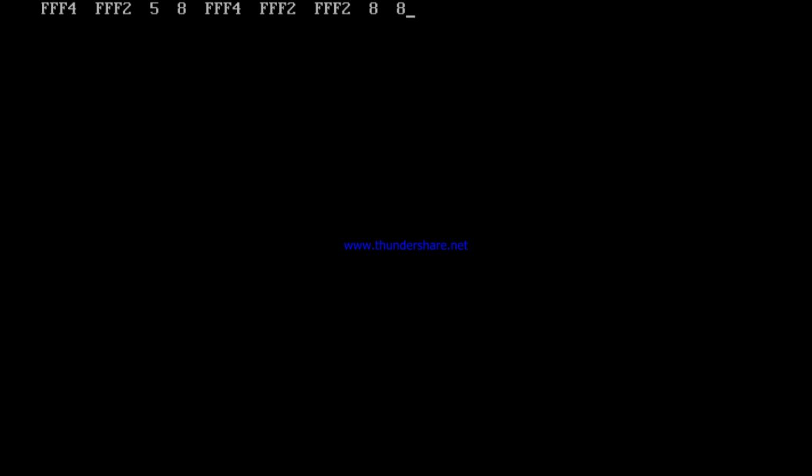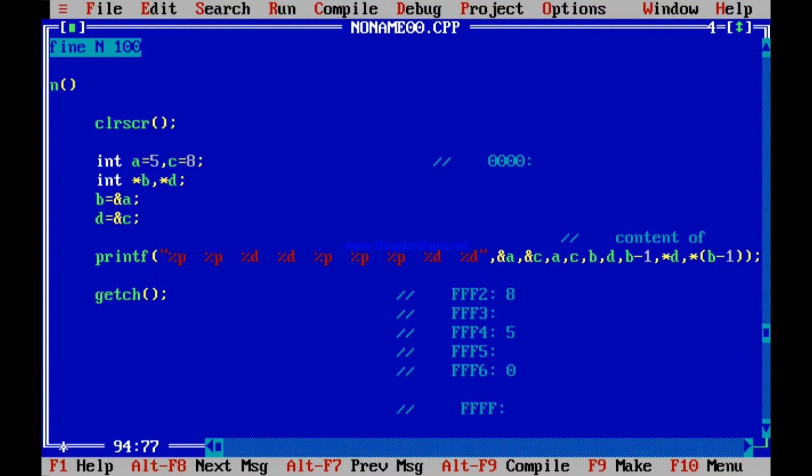Now you will tell me one very interesting thing, that there was basically no relation of B and D. A and C are not related. A and C are two different variables. I have never said that B minus 1 should be D. But because of the way the C language stores, A was stored in FFF4 and C was stored in the previous location FFF2. That is why if I store the address of A in B and the address of C in D, then decrementing the address B by 1 takes it to the address of D itself. That is, it is printing 8. Do you understand this thing?